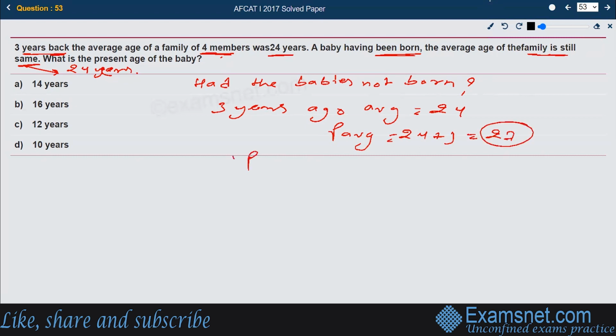So what would have been the present total without the baby? The total is always the average multiplied by the total number of family members, which were 4.